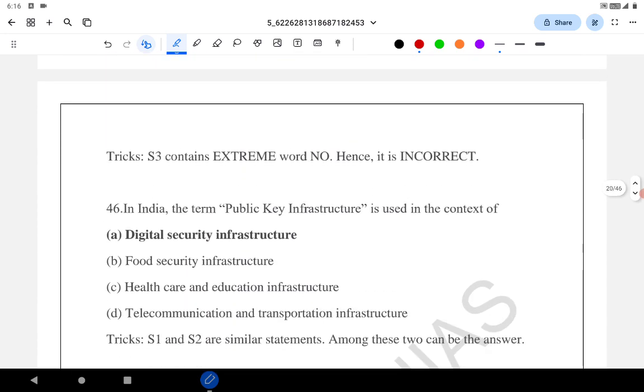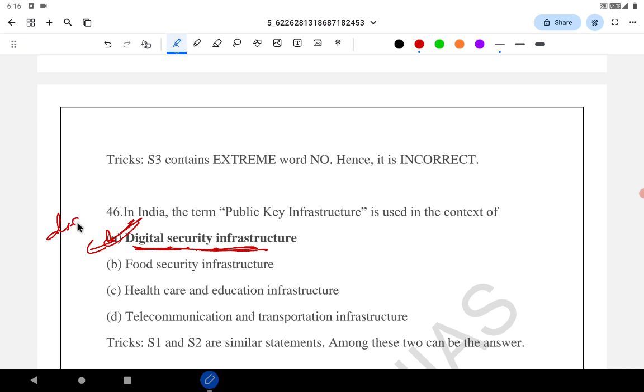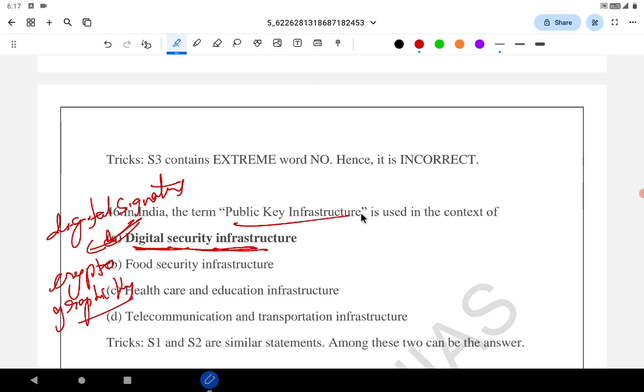Let's go to the next question. In India, the term public key infrastructure is used in the context of public security infrastructure, digital security infrastructure. One of the digital security infrastructure is digital signature, which includes a cryptographic key. So the public key infrastructure is related to digital security infrastructure.